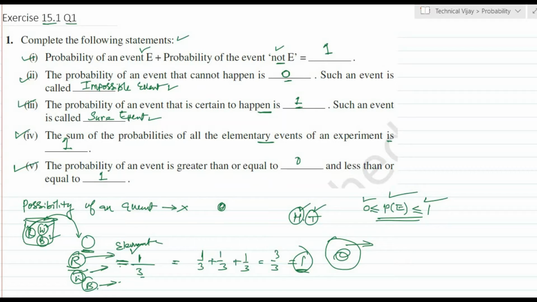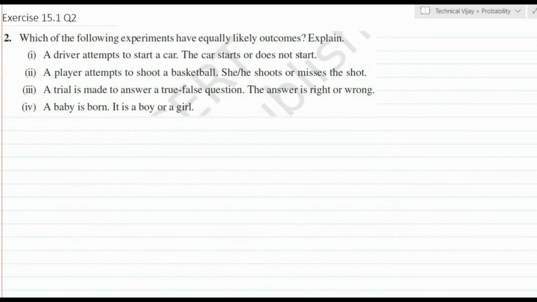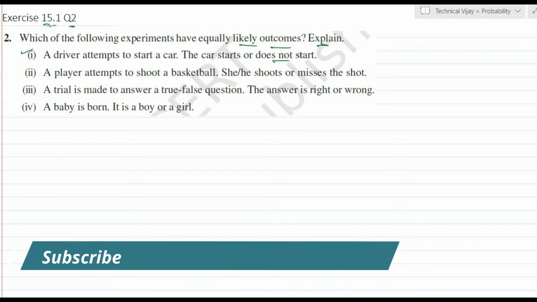We will go for the next question. Exercise 15.1, question number 2. Which of the following experiments have equally likely outcomes? Explain. First one: a driver attempts to start a car. The car starts or does not start.